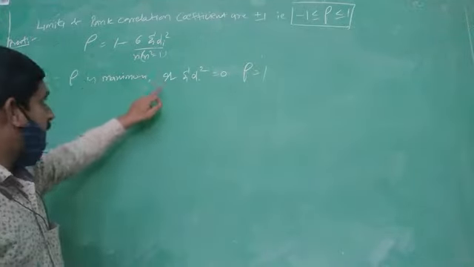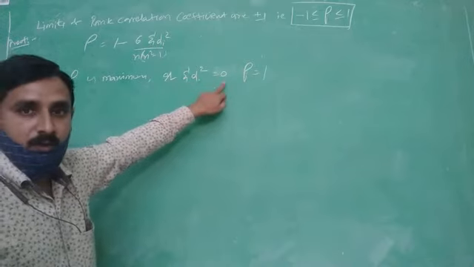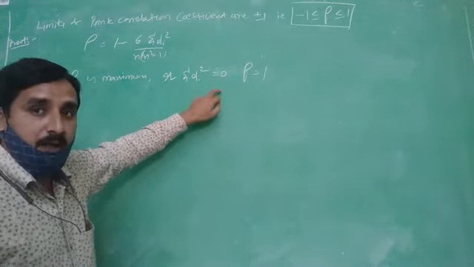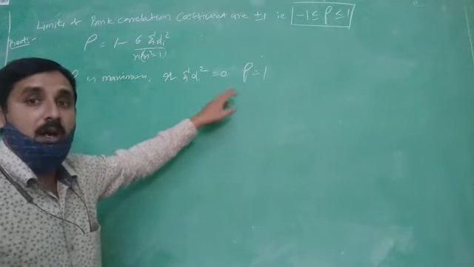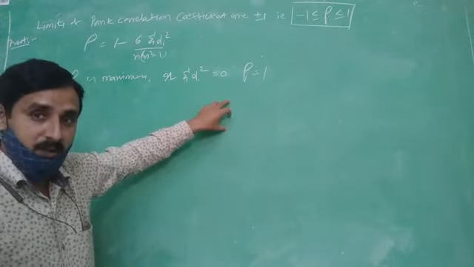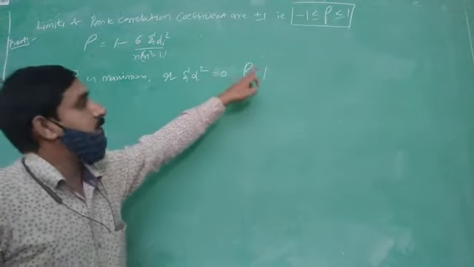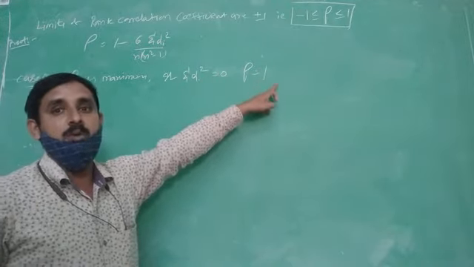Again, if summation di square is 0, this situation occurs when all the ranks in the two variables are equal or the same. In that case, the summation di square is 0. Hence, the rho value is maximum, that is, rho equals plus 1.